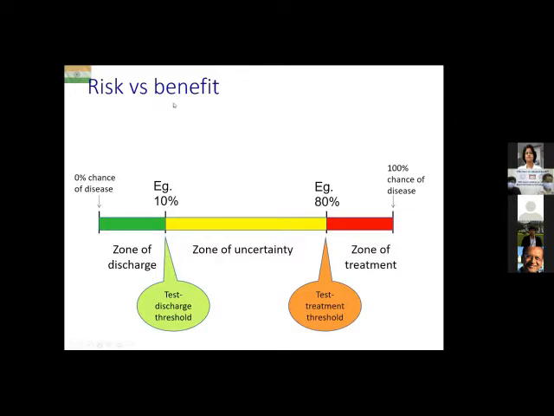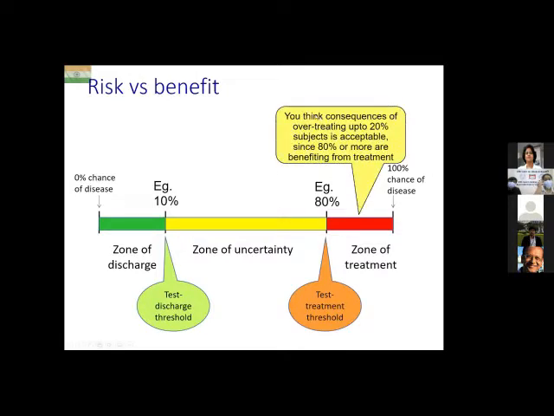So we're talking about risk versus benefit, coming back to that same diagram. Suppose for a particular disease, disease X, we say that our test treatment threshold is 80% and test discharge threshold is 10%. What are we saying in effect? We are saying that we think the consequences of over treating up to 10% subjects is acceptable since 80% or more are going to benefit from treatment. So at 80% threshold, you will be over treating 20% subjects, but that's okay because you think over treating 20% is okay for this disease because I know 80% are benefiting from correct treatment.